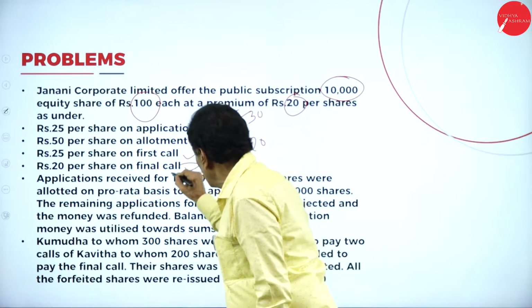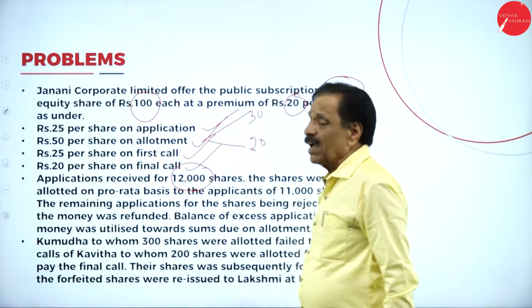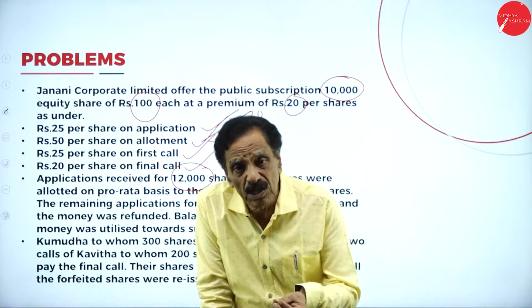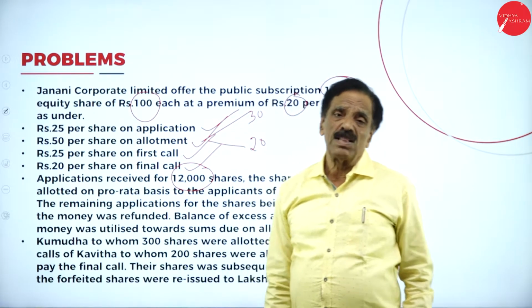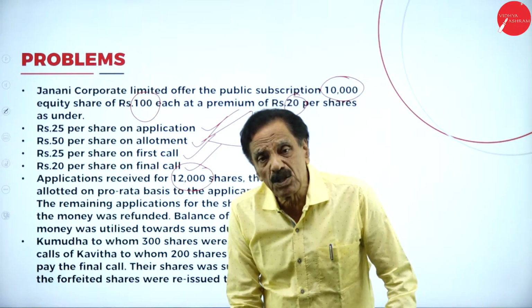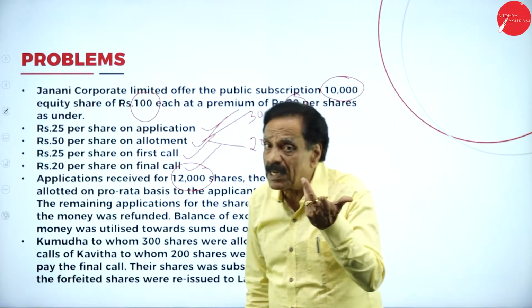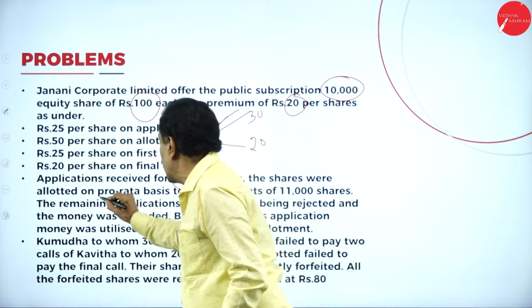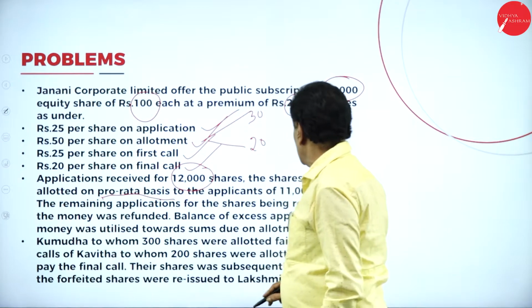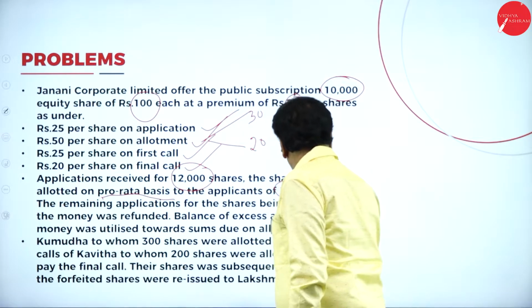The company received 12,000 applications. Actually, we require 10,000 shares, 10,000 applications. We received how many applications? 12,000 applications. 2,000 would have been rejected, but the shares were allotted on a pro rata basis to the applicants of 11,000 shares.